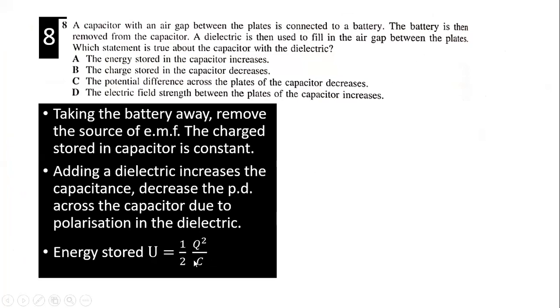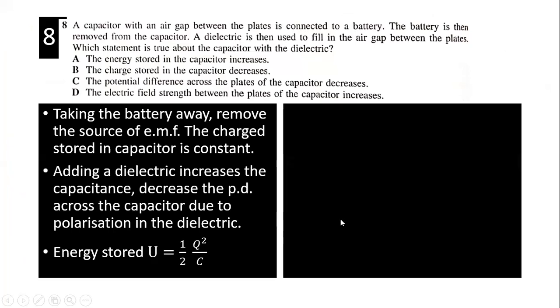Right? Increase C, energy stored will decrease. So C increases, energy stored will decrease.